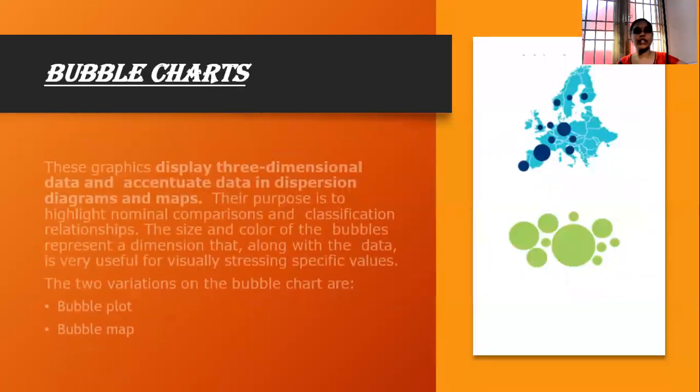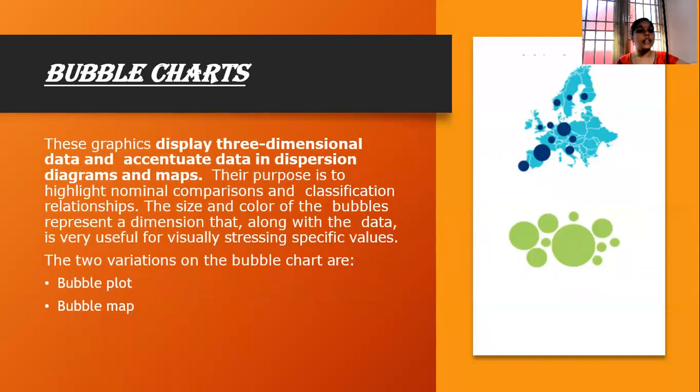Now let us see what are the bubble charts. Bubble charts are usually a graphical representation that displays three-dimensional data, and this data is in dispersion diagrams and maps. The main purpose of using the bubble chart is to highlight nominal comparisons and classification relationships. The size and the color of the bubble represent the dimensions along with the data and are useful for stressing specific values. These bubble charts are divided into two types of variations. One is a bubble plot and the second one is a bubble map. And this is a bubble map and this is a bubble plot.